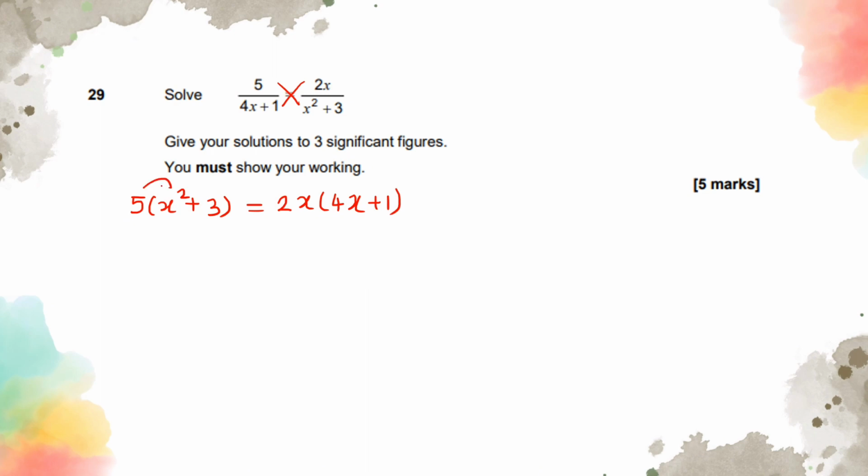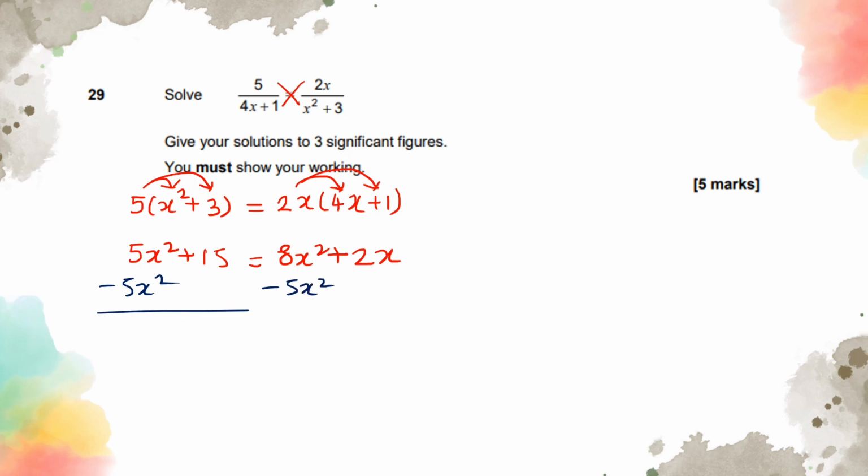We'll then expand these brackets. 5 times x squared is going to give you 5x squared. 5 times 3 is going to give you 15. Equals 2x times 4x is going to give you 8x squared. 2x times 1 is going to give you 2x. So we always get rid of the smallest x first. So I'm going to be taking 5x squared away from both sides. And that's going to give me 15 is equal to 3x squared plus 2x.